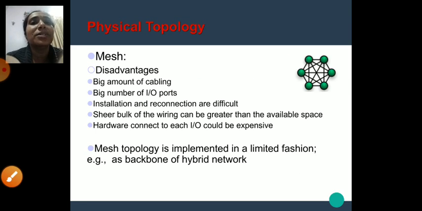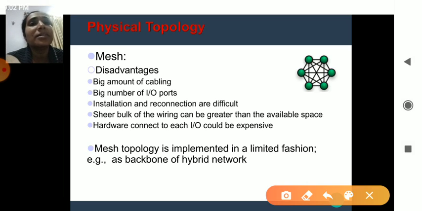Then the disadvantages. The main disadvantage is that a big amount of cabling is necessary, and you need a big number of ports.